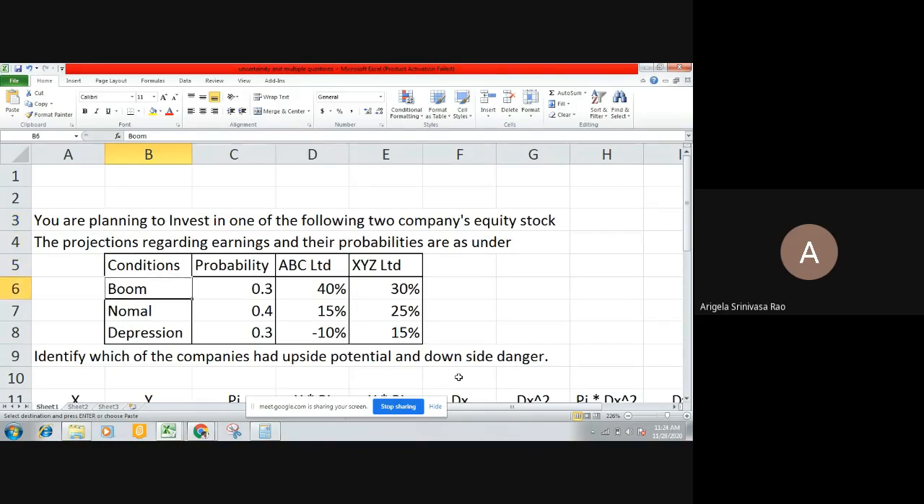In this question, your ability to take a decision will be judged by looking at the comment you are giving. So your understanding of risk and return measurement, not just the calculations, but also thinking about such things, is important. If you look at the last question, identify which of the companies had upside potential and downside danger. So what is this upside potential? What we mean by downside danger, I will explain at the end of the calculations. Students, are you ready? Yes, sir.